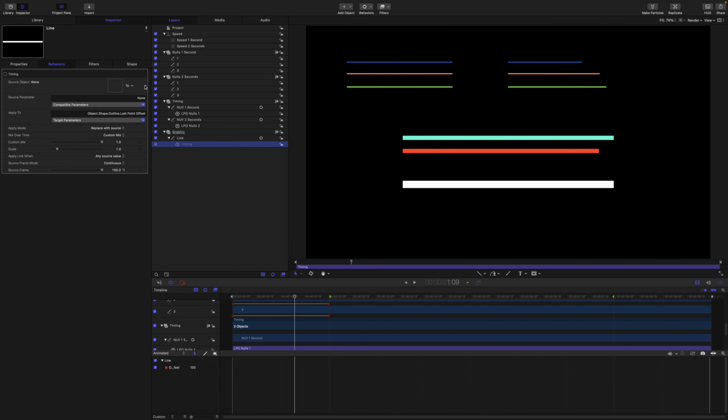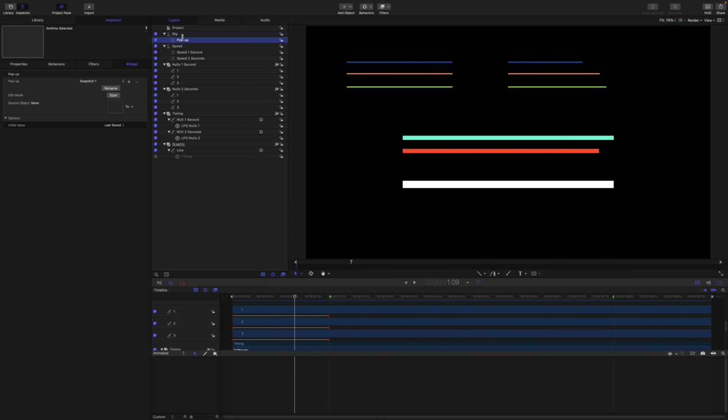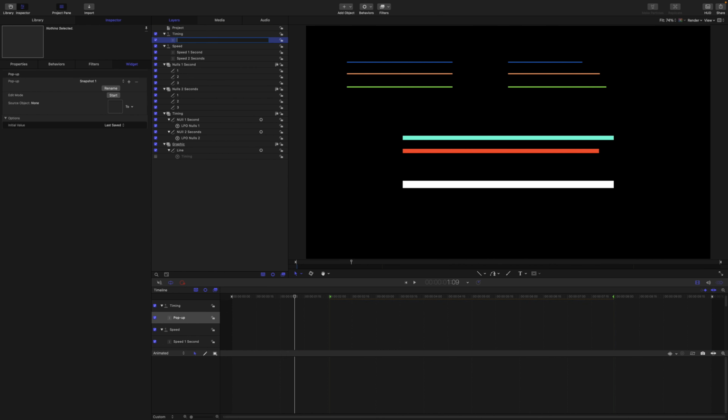Then we'll add the link source to a new pop-up on a new rig. I'll name the rig and the widget as Timing. I'll rename the first 2 snapshots as 1 second and 2 seconds, and delete the third snapshot that we don't need.